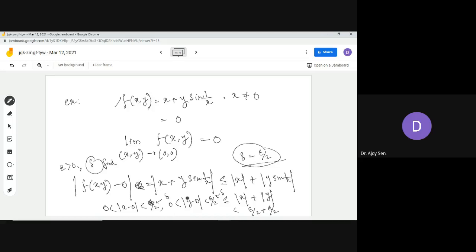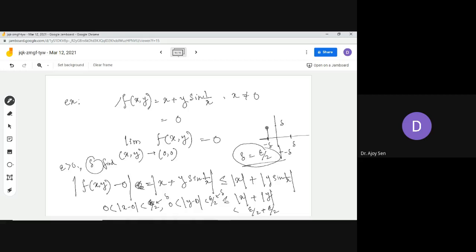If you draw such a picture, x is lying between minus delta and plus delta, and similarly y is lying between minus delta and plus delta.